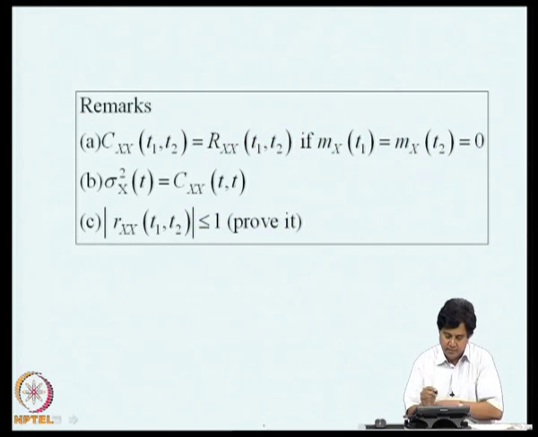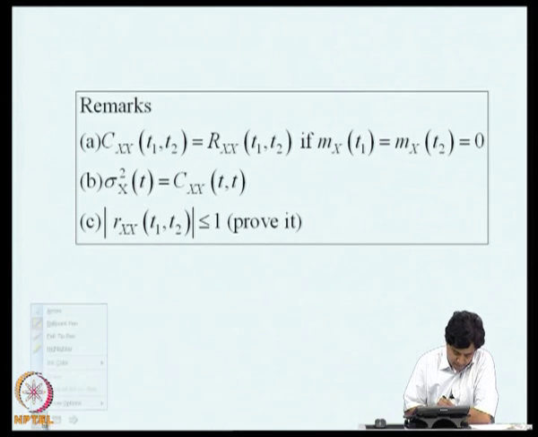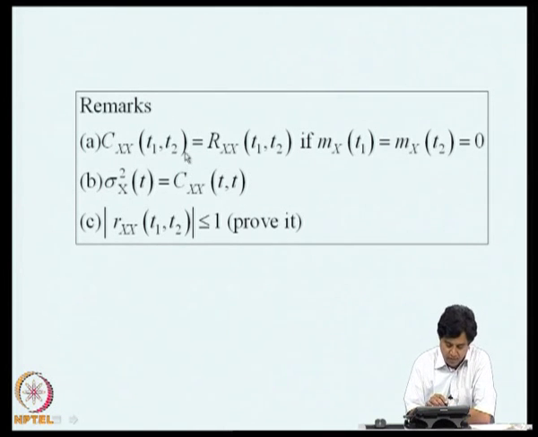We can make some quick observations. If the mean of the random process is 0, or mx of t1 and mx of t2 are 0, the autocovariance becomes the same as autocorrelation. Fine. If we evaluate the covariance function at both t1 equal to t2 equal to t, what am I doing?